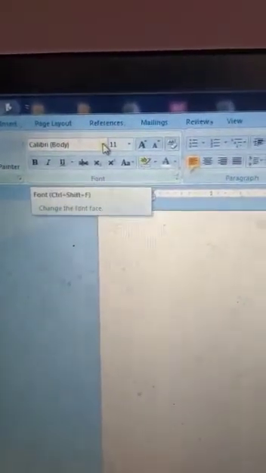If you want to change the font face, first you type anything. By default the font face name is Calibri Body. First you type anything, whatever you want, easily. I am typing two lines. These lines are typed in which font? Calibri font.